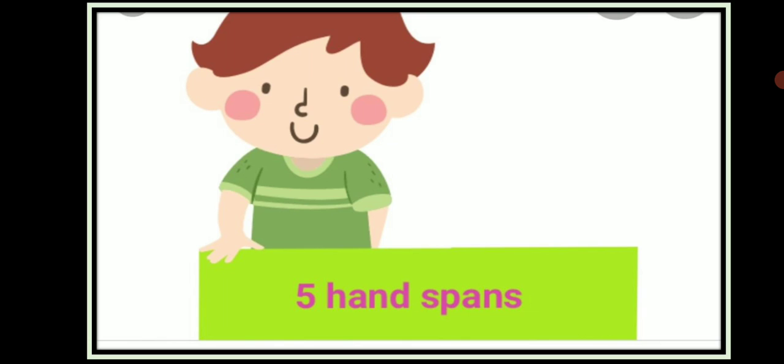We reveal that we used two things to express it. We have used a number 5 and a fixed known quantity, that is the hand span, and this is called the unit.